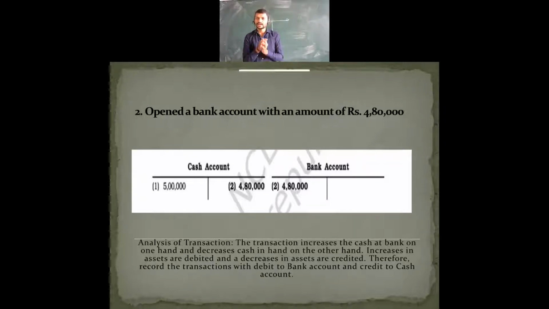So you can easily understand here. How? When you are increasing the assets. Remember that cash at bank and cash in hand are assets only. In a balance sheet we have seen that on the asset side only we take both the points here. These are nothing but current assets. We mention them as current assets. Now when we have an increase in fixed assets, how do we see it? Let's see in the next slide.